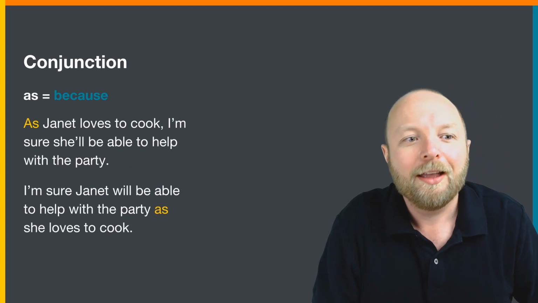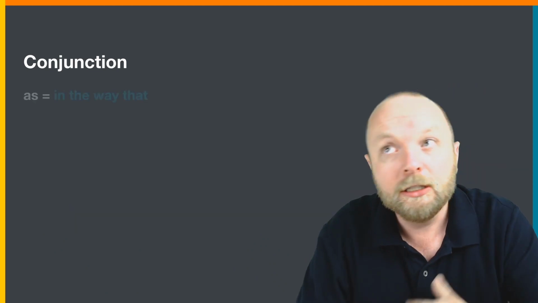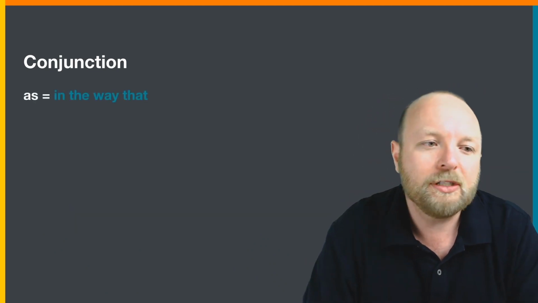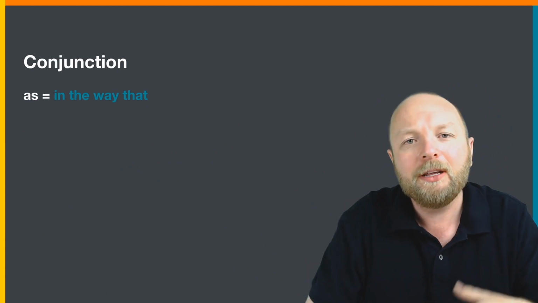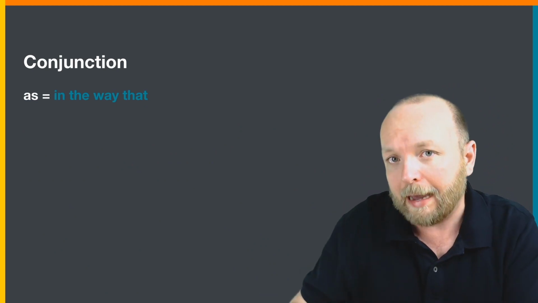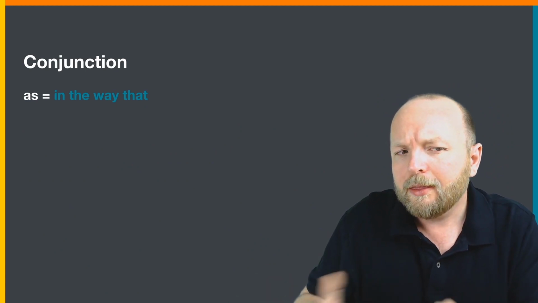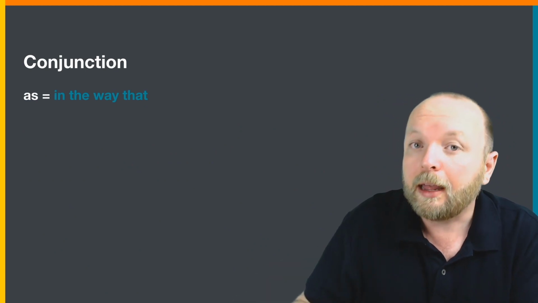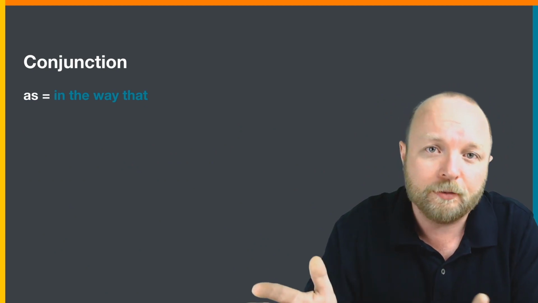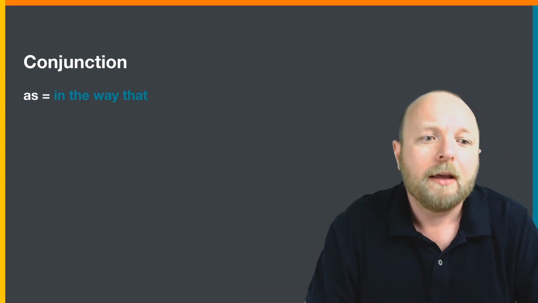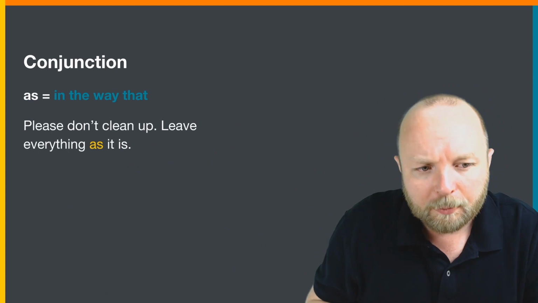Okay, now the last conjunction way of using "as" is kind of difficult. It means "in the way that." In the way that. This meaning is like "like." It's totally the same meaning as "like." Okay? "Please don't clean up.